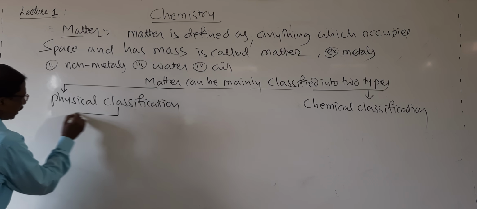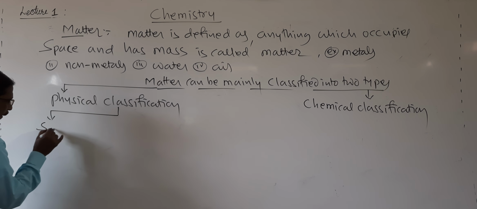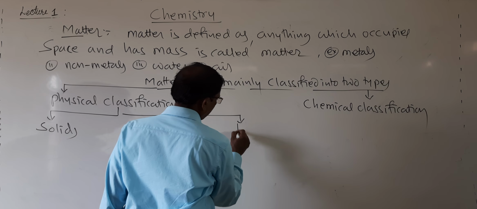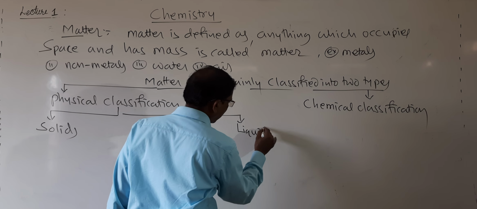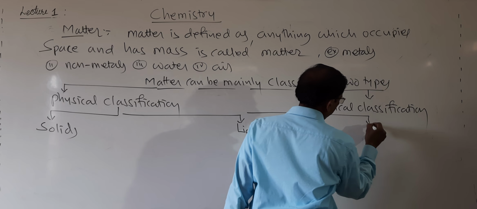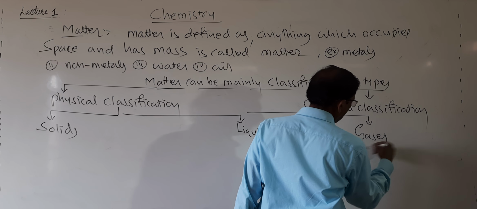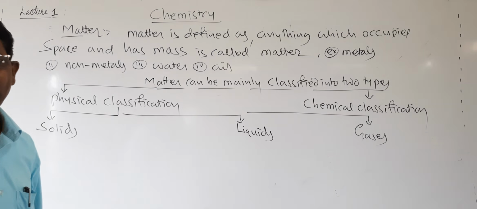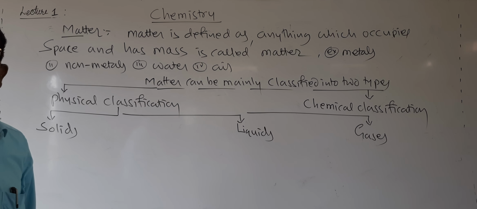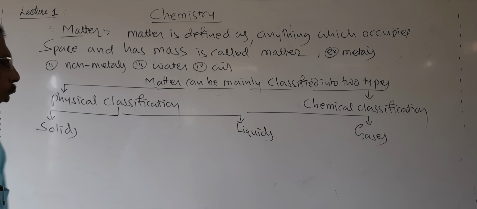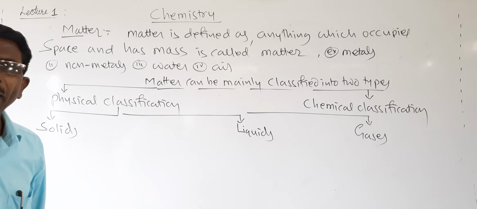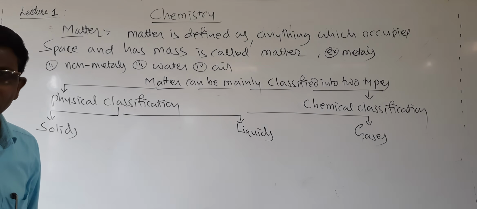In a physical classification, it is mainly classified into solids, liquids, and gases. Then what are solids? Solids are the rigid substances.